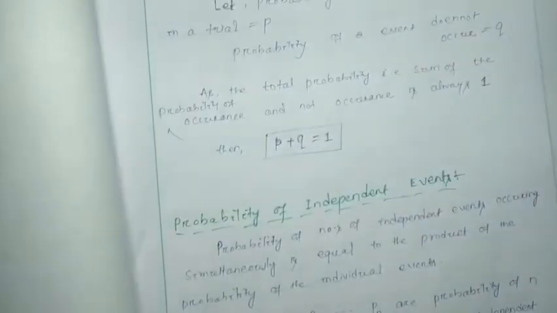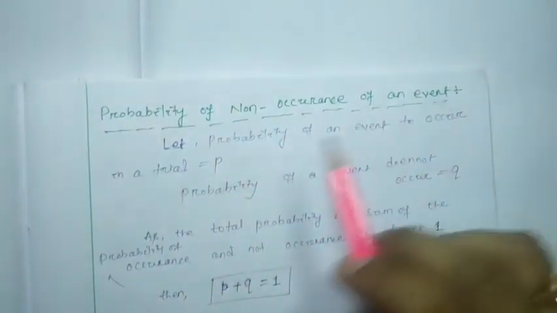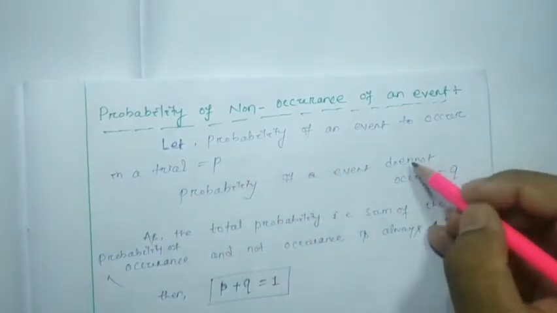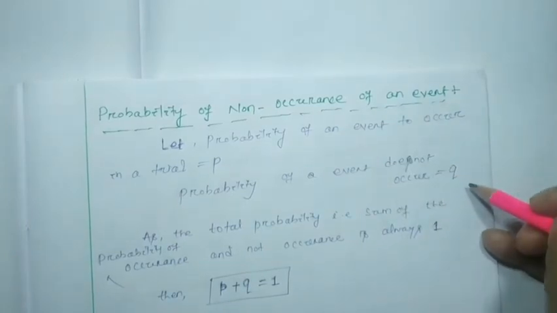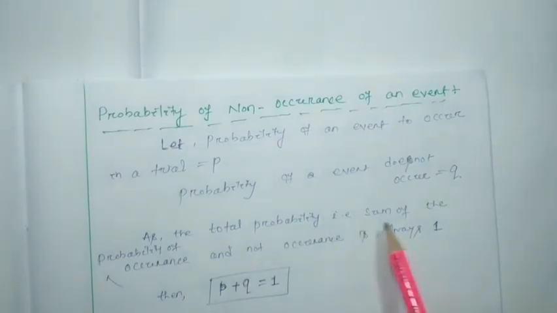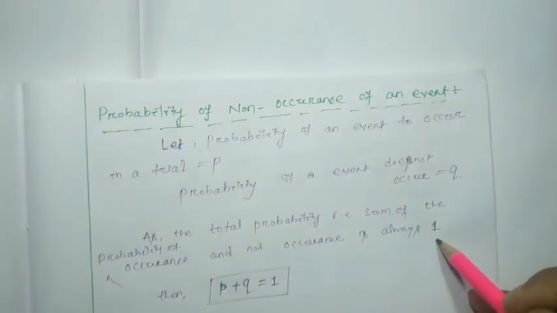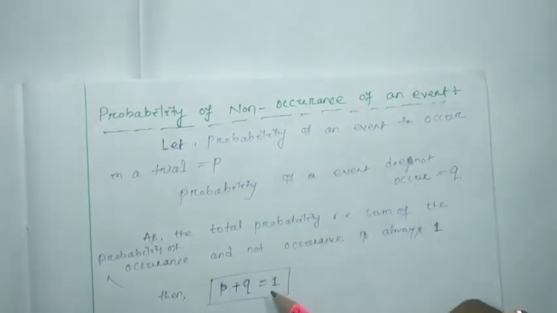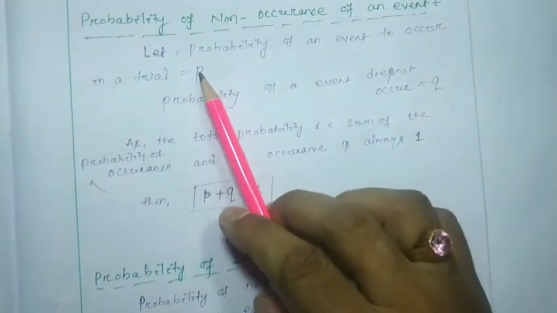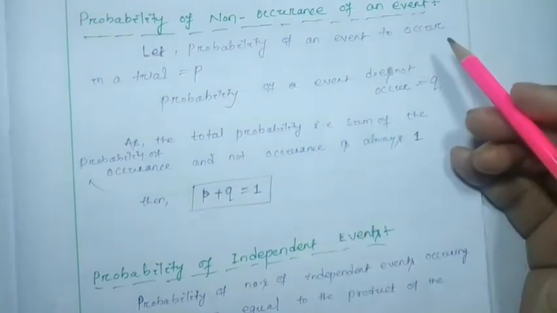Okay. So next, probability of non-occurrence of an event. Let the probability of an event to occur in a trial be P. The probability that the event does not occur, let it be Q, as the total probability, that is the sum of the probability of occurrence and non-occurrence, is always 1. That means P plus Q will be equal to 1. So this is the probability of occurrence, this is the probability of non-occurrence, and we know that occurrence and non-occurrence always sum to 1.